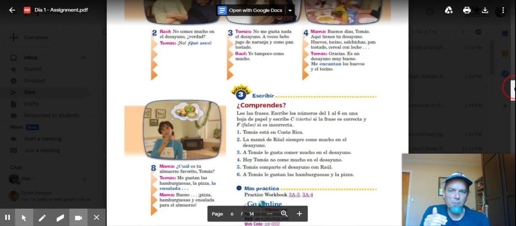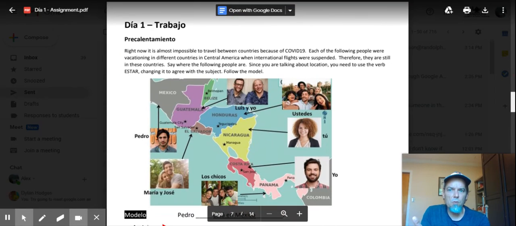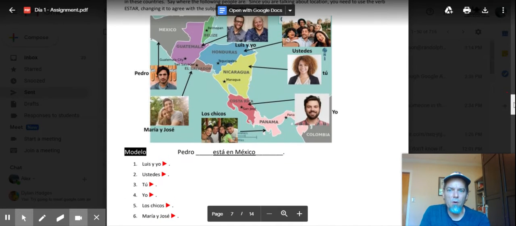All right, once you read through, working through, trying to understand everything on these pages, your work is going to involve a warm-up, precalentamiento, which is not included in the printed packet, but I want you to do this. This helps you to review what we've already gone over and makes it stick even more. In the precalentamiento, you're going to be using the verb estar, to be, I am, you are, and so forth. Read the instructions, but you're telling where these different people are, what countries they're in Central America.